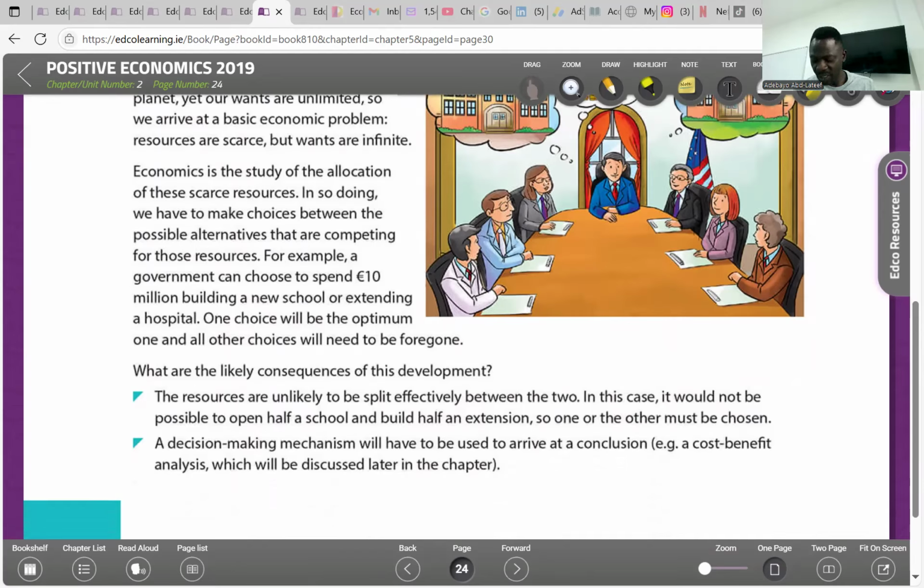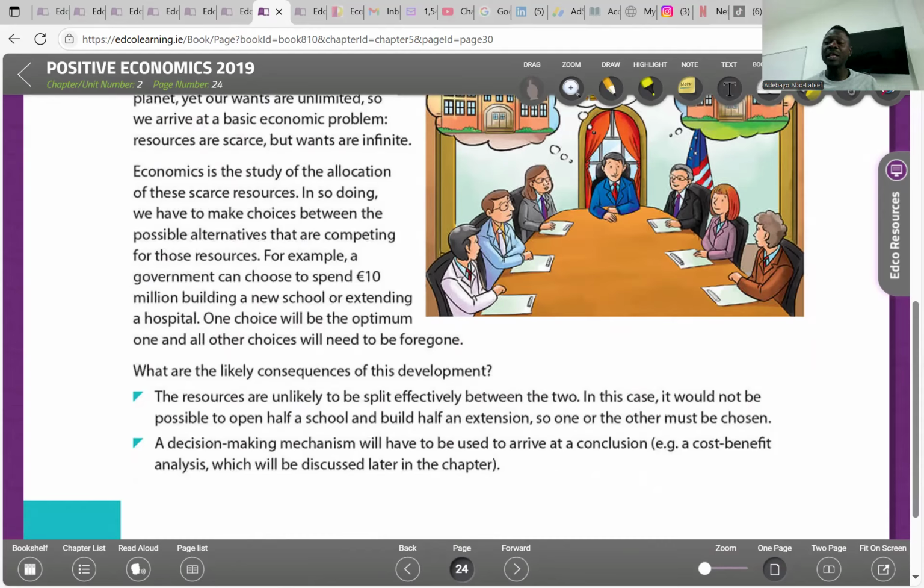Because there's scarcity, it means we have to make choices. And because of making choices, there's going to be the optimum one and there's going to be the forgone one. So the example given here is of a government which has a budget of 10 million that can be used either to build a school or to extend a hospital.